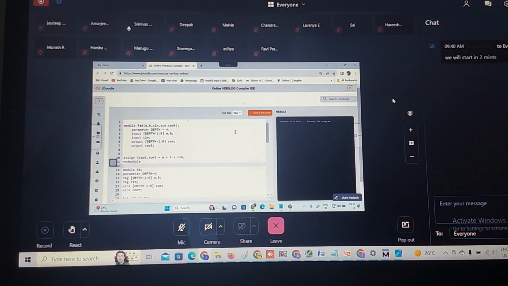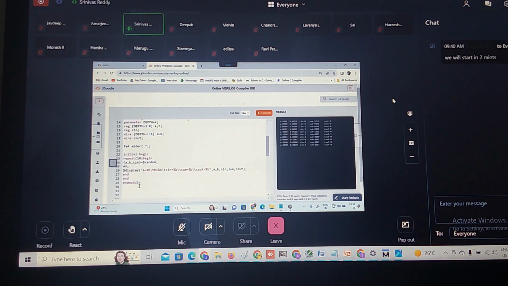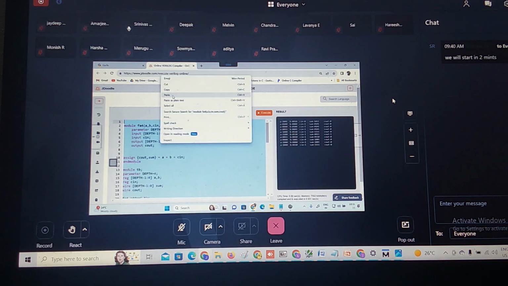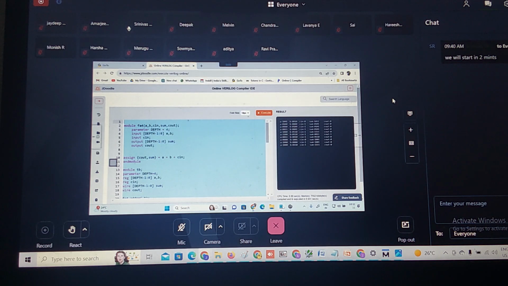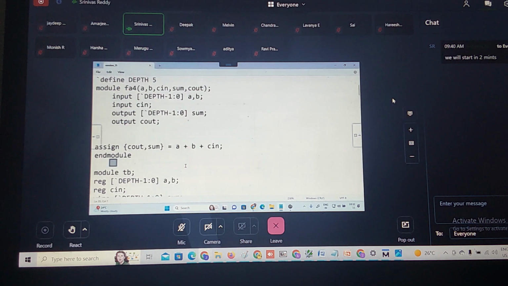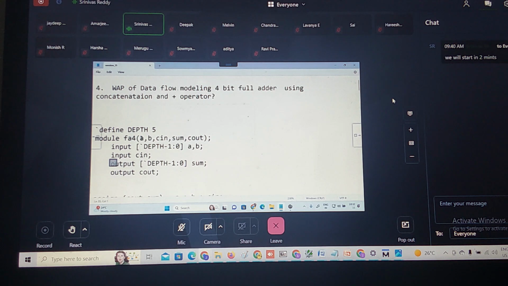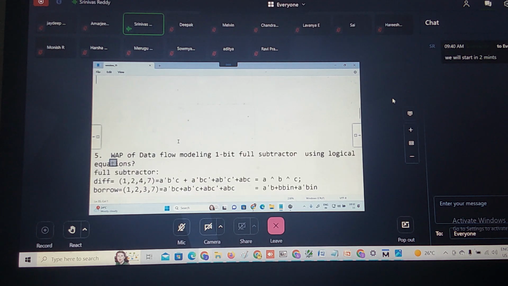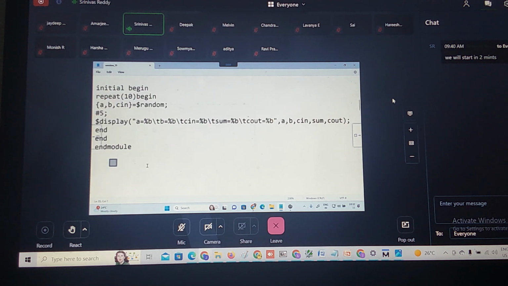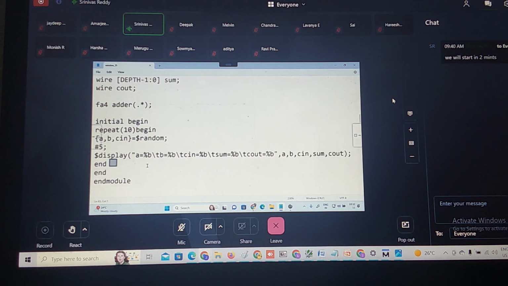Did you understand this? Okay, let us copy this code. So first one using what? Tick define using macro, correct? Tick define using macro. And this is using what? Second way we are done using what? Using parameter. How to understand this? How to design the 4-bit adder, 4-bit full adder using data flow modeling.